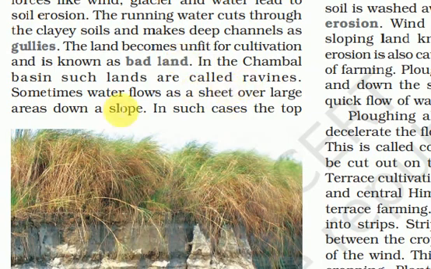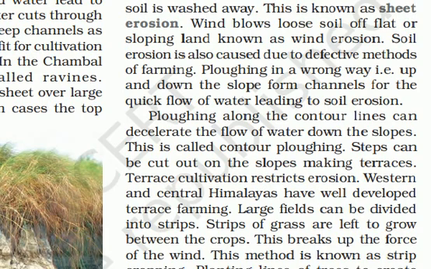In the Chambal Basin, such lands are called ravines. Sometimes water flows as a sheet over a large area down a slope. In such cases soil is washed away. The removal of the whole sheet is called sheet erosion. So students, let us see what sheet erosion and gully erosion are by the pictures.